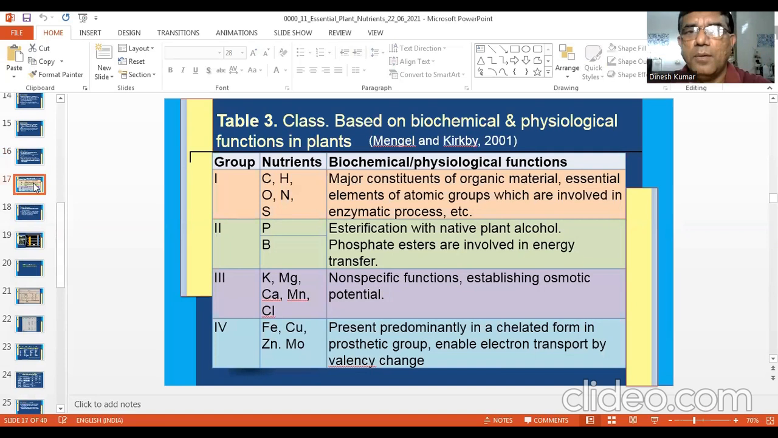Now see this, Mengel and Kirkby. They have made a classification based on biochemical and physiological functions in plants. One classification of essential plant nutrients was based upon their relative requirement. Relative requirement means you have framework elements, you have mineral elements, then in minerals you have primary, secondary and micronutrients, and then the primary NPK. So you know that classification.